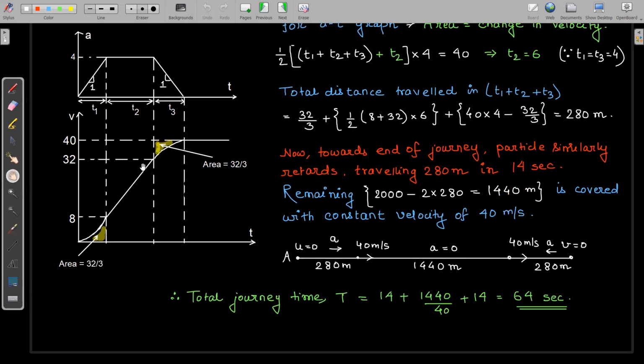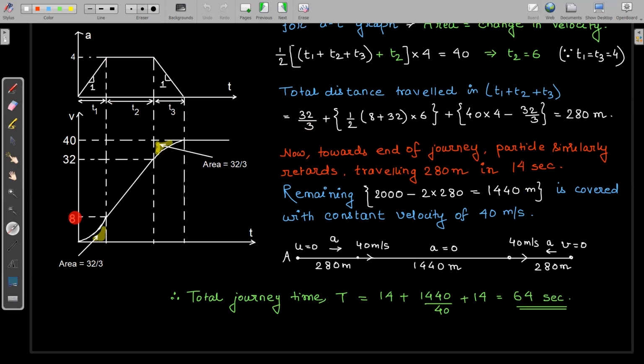Now, what will be the area under this velocity-time graph? See, first this area was 32 by 3, so this we have added, 32 by 3. Then since the acceleration becomes constant for the interval T2, the velocity-time graph will be a straight line, right? In the T2 interval, what will be the gain in velocity? In the T2 interval, the area under the acceleration-time graph gives me the change in velocity. So you can see that this area is 4, which is the height of this rectangle, multiplied by T2, which is 6. So 24 is the area for this interval T2.